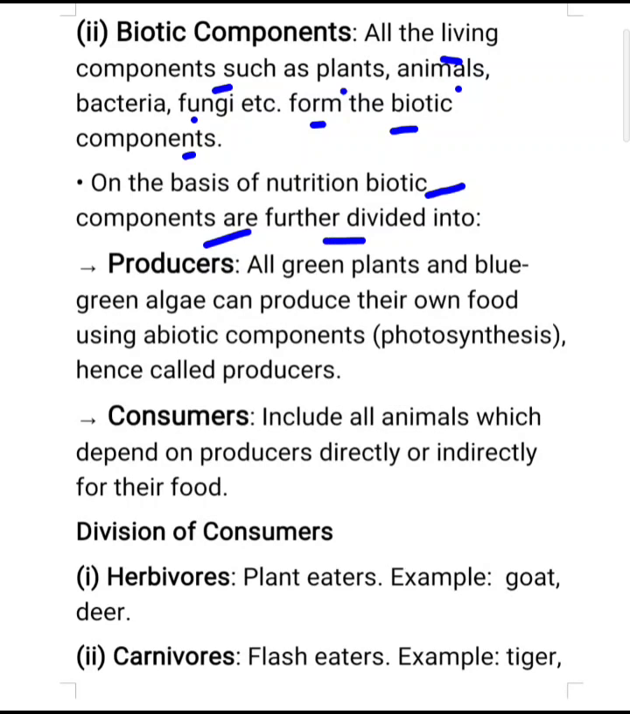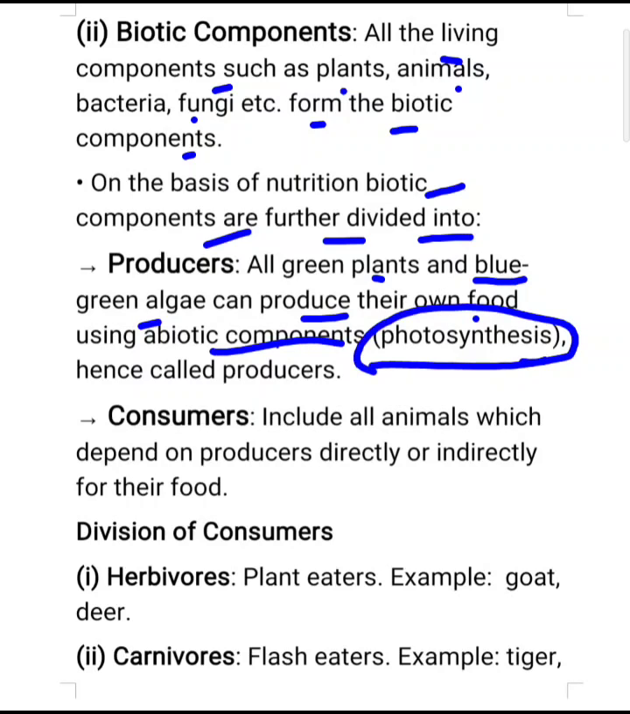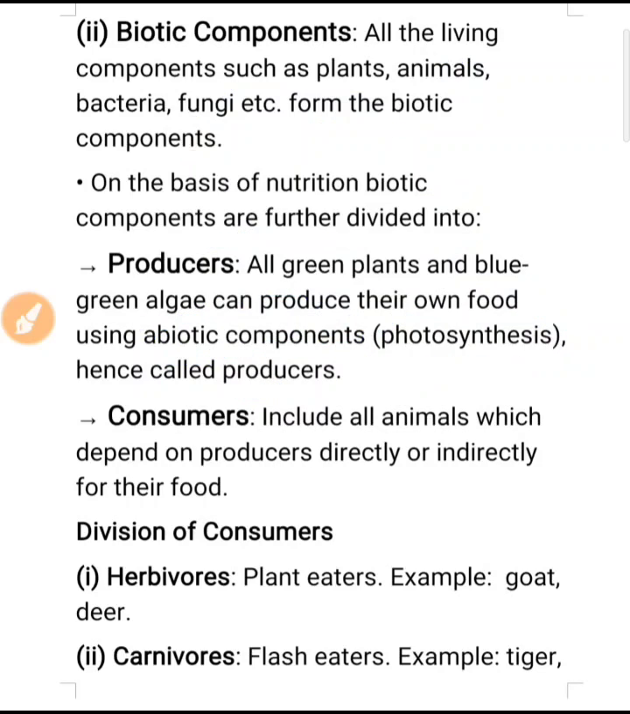On the basis of nutrition, means how the organism obtains its food, biotic components are further divided into producers. Producers means all green plants and blue green algae. You know that blue green algae can prepare their own food using abiotic components with the help of the process photosynthesis. So they are called producers. What are the abiotic components which are used by the plants? Water, carbon dioxide and sunlight.